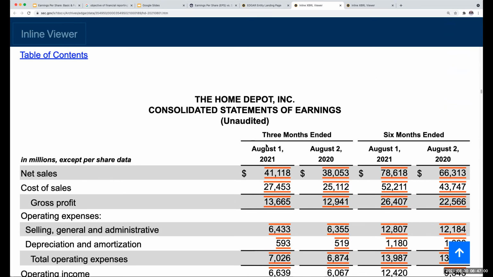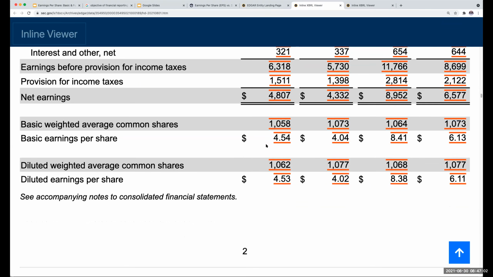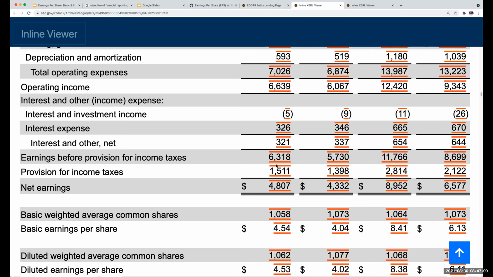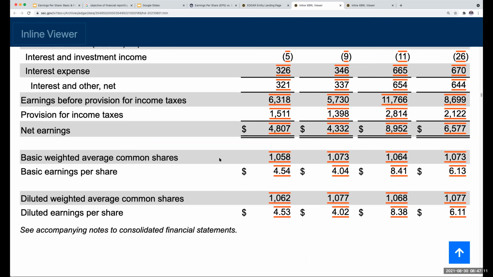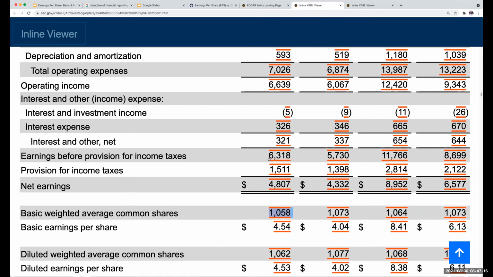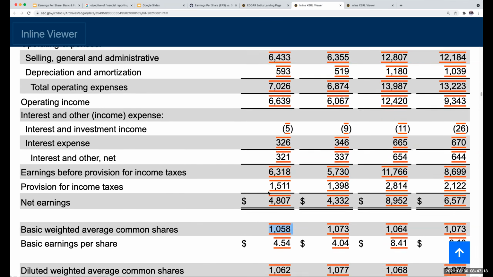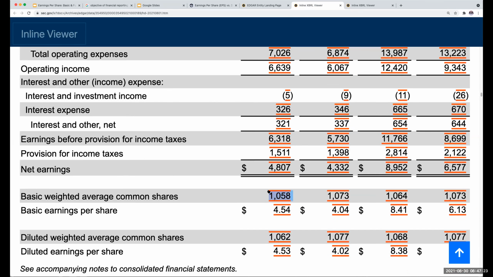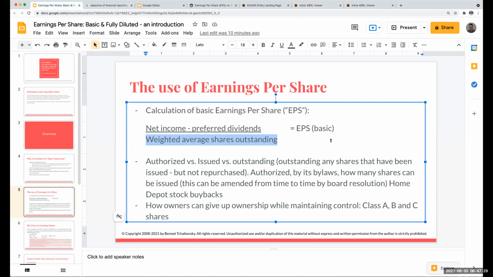If I went over here and looked at the way they're computing basic earnings per share, and this is just for the 3 months ended, as you can see here, they're using that 1,058,000,000 shares outstanding to compute earnings per share on a basic level. So you can kind of see where they're going through and doing that. So that's the basic formula for earnings per share.